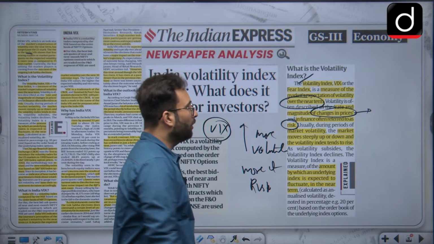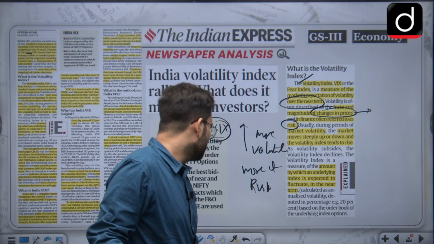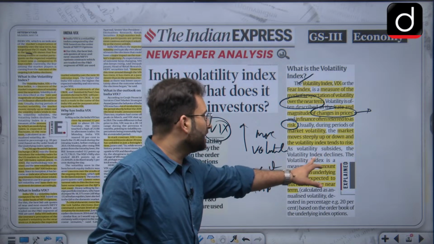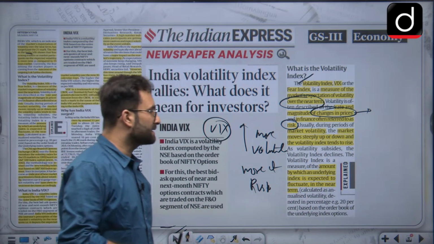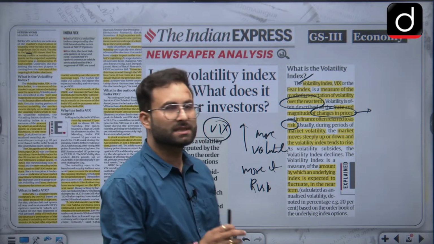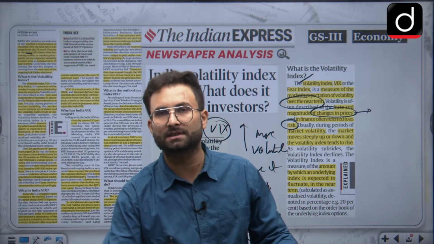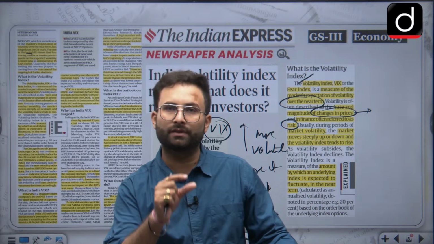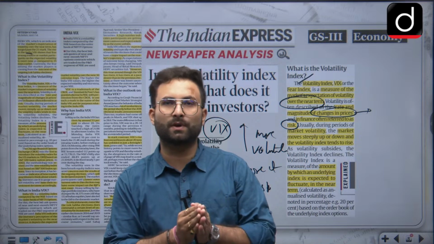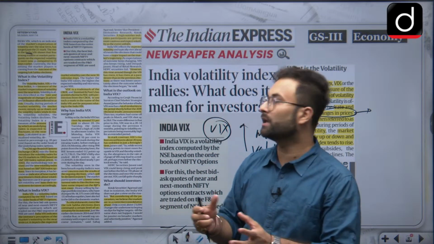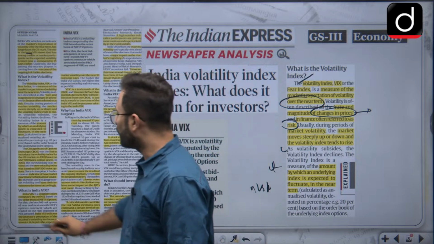Now, the volatility index is the measure of the amount by which the underlying index is expected to fluctuate in the near term. So basically, in simple words, whatever risk or changes are attached to the market, if there is a change in the price of a particular commodity, this change or fluctuation will be recorded in the VIX index. Then the other part here is: what is India VIX?